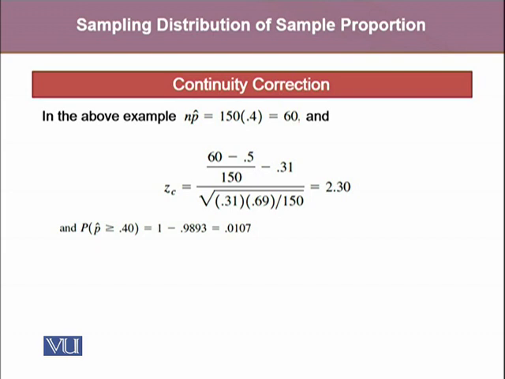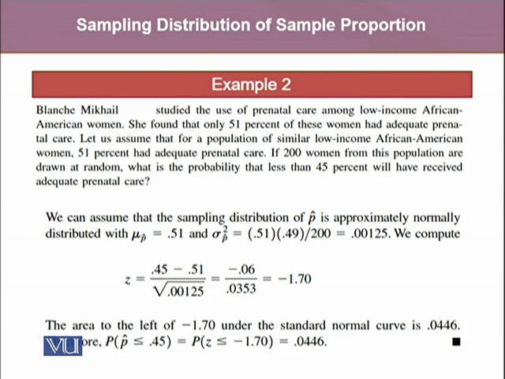Let's take another example where researchers have studied the use of prenatal care among low-income African American women. She found that only 51% of the women had adequate prenatal care. Hence, P equals 0.51. So let us assume that for the population of similar low-income African American women, 51% had adequate prenatal care. If 200 women from this population are drawn at random, so the sample size is 200, what is the probability that less than 45% will have received adequate prenatal care?